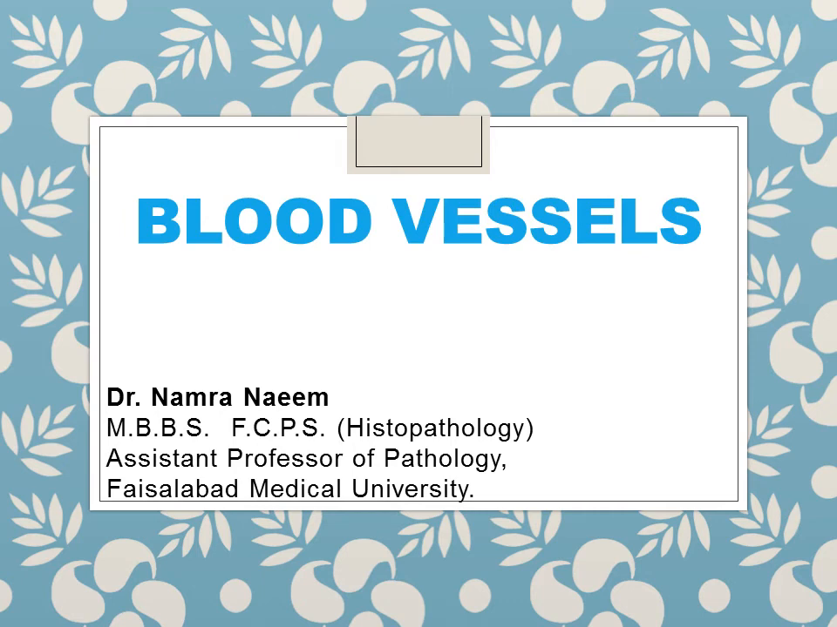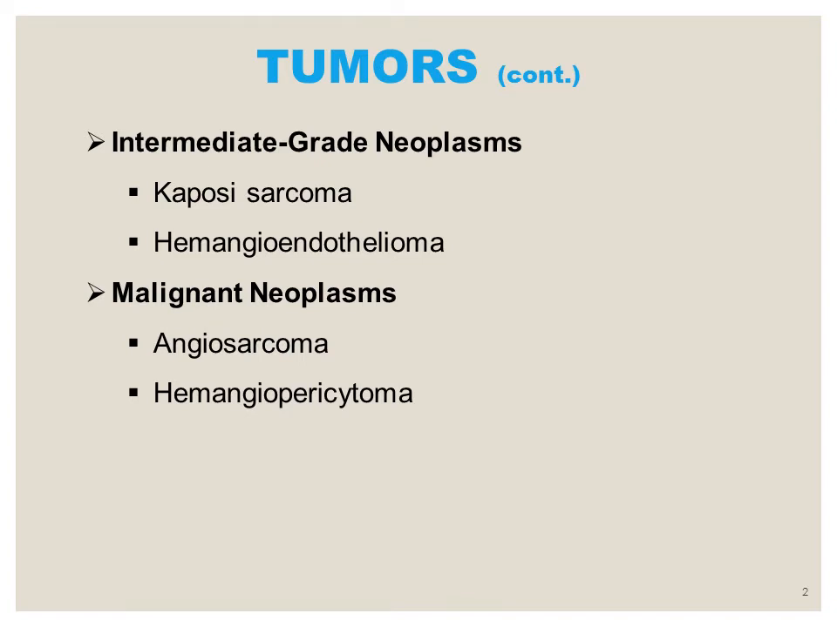Bismillahirrahmanirrahim. Today we will be discussing the remaining vascular tumors. We have discussed in previous lectures about the benign vascular tumors. Today we will be discussing the intermediate grade neoplasms and the malignant neoplasms. Among the intermediate grade neoplasms, there are Kaposi sarcoma and Hemangioendothelioma. And among the malignant neoplasms, there are Angiosarcoma and Hemangiopericytoma.